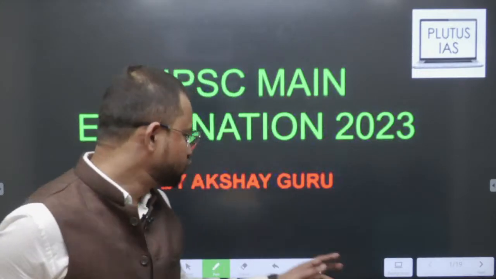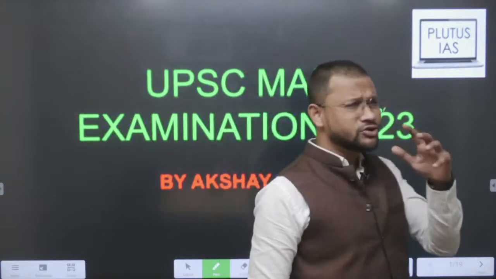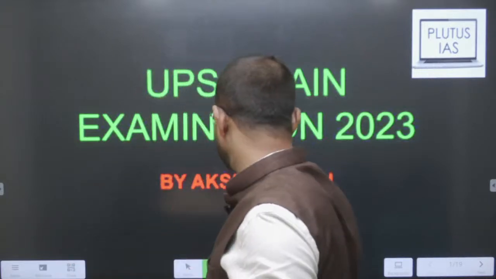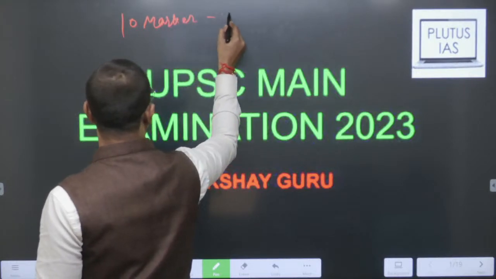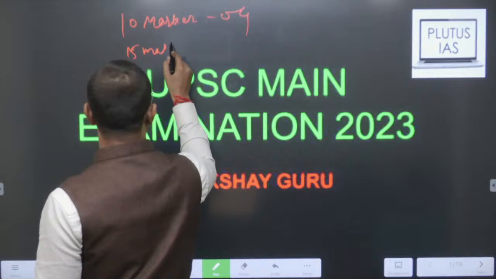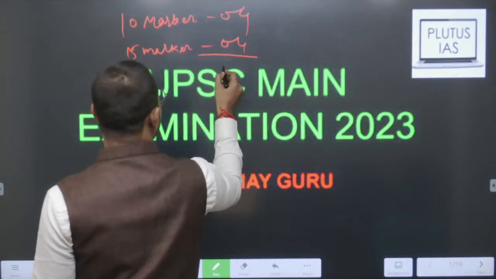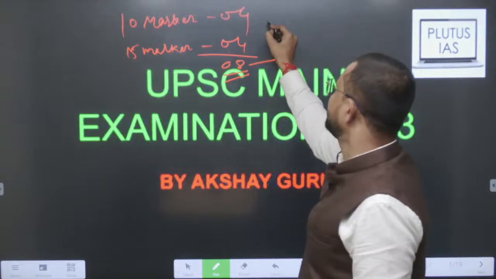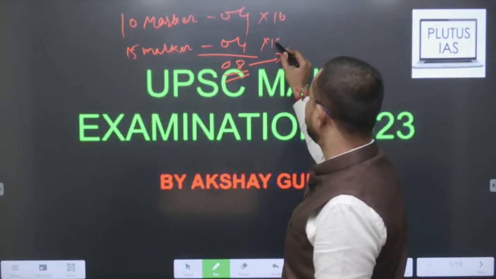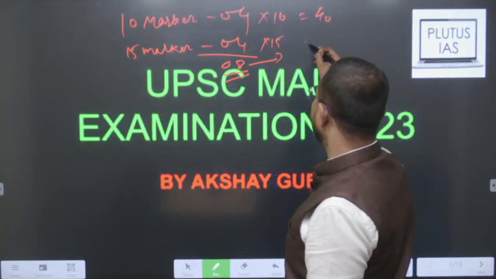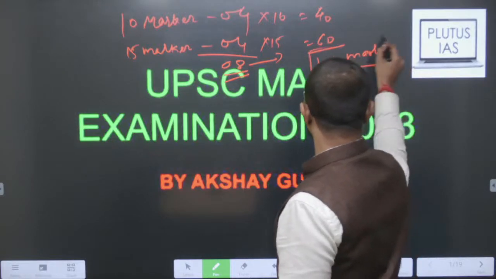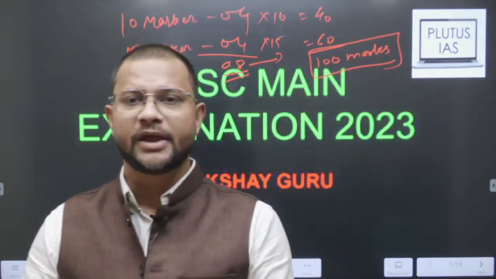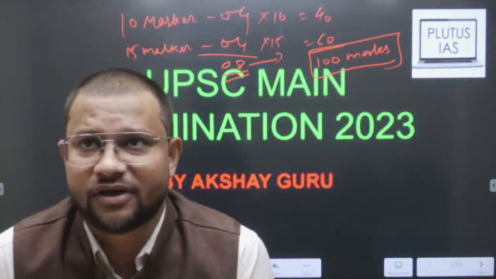So, geography as usual, guys, you must be aware: every year you will find in geography almost 8 questions, that is the usual trend, 10 marker, 4 marker, 15 marker. In all 8 questions, you will find 4 into 10 and 4 into 15. So, this will be 40 and 60. In and all, the overall weightage for geography stands around 100 marks.